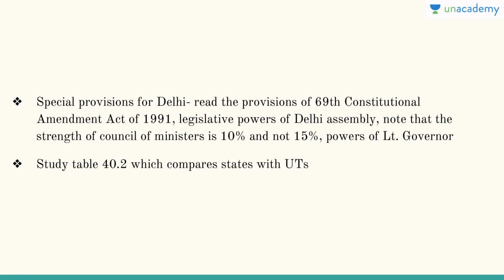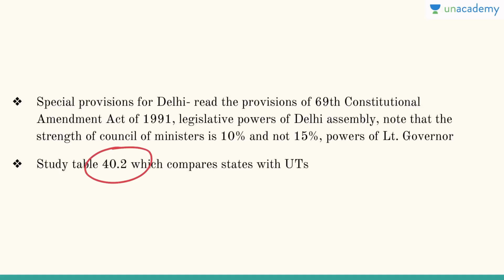Then special provisions for Delhi. As I have already told you, there was no legislative assembly in Delhi, but with the 69th Constitutional Amendment Act of 1991, the legislative assembly of Delhi came into being. Here you can note the strength of the Council of Ministers is 10% and not 15%. Ministers are usually 15% of Lok Sabha and 15% of legislative assemblies, but here it is 10% and not 15%. Then powers of the lieutenant governor, etc., because the lieutenant governor is also there.